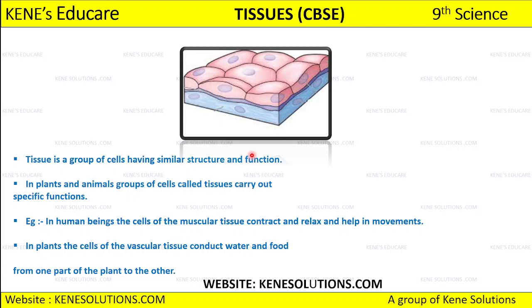Okay, तो ऐसा नहीं है कि different types of cells are coming together and they are making up one tissue. No, the cells which are coming together should be of similar structure, as well as they should be performing the same function, and then only they can form a particular type of tissue. Okay, then in plants and animals, a group of cells called tissue carries out a specific function.